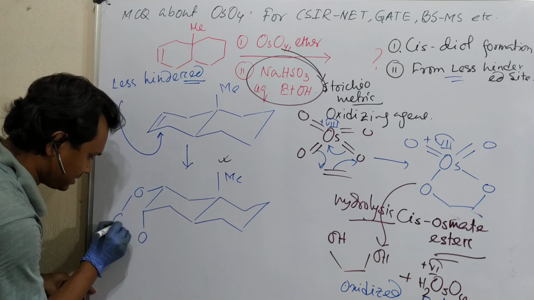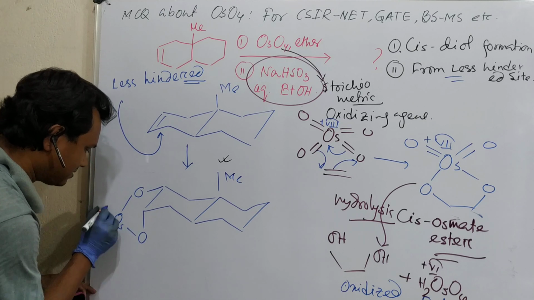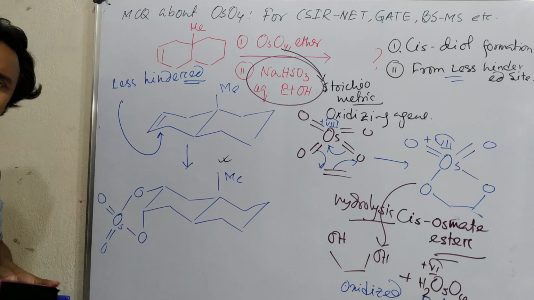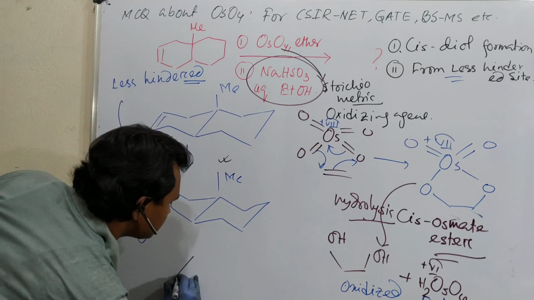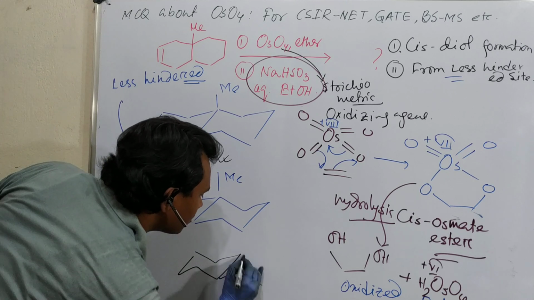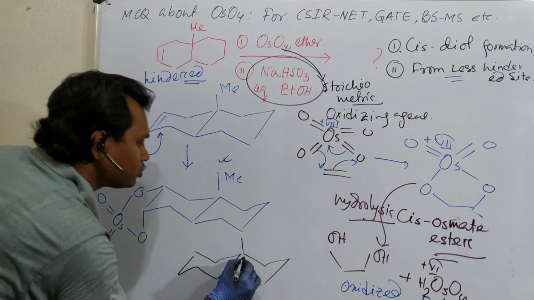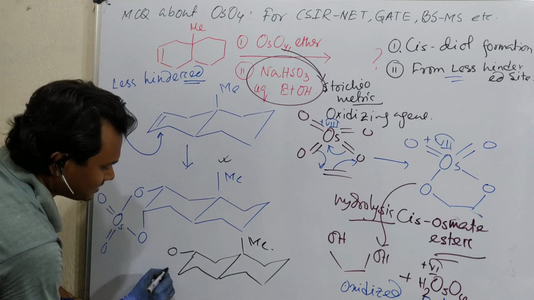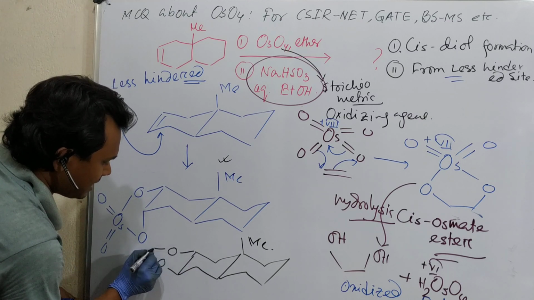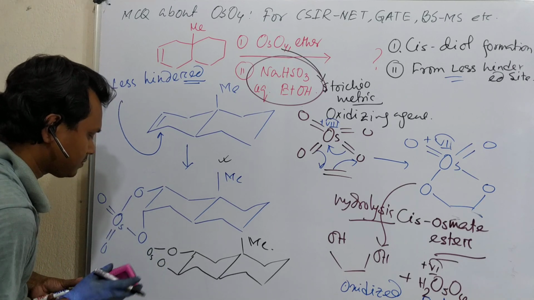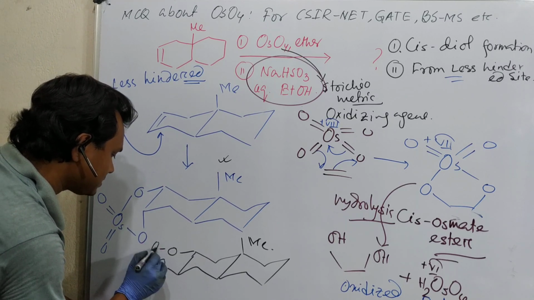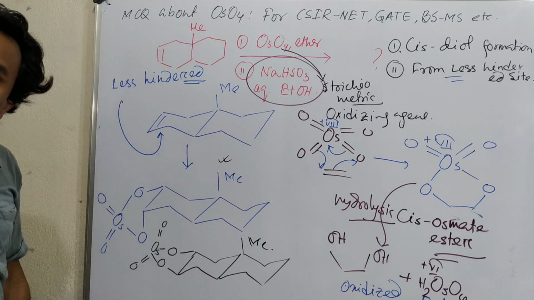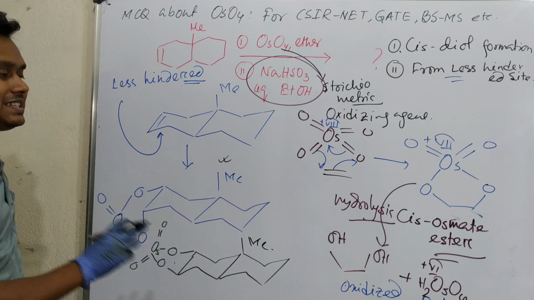I will give you. So this is osmium, this. By the way, you may say that, sir, you are writing this. Instead of that, if you write this thing, will it be right or wrong? And another thing, do some good practice for drawing cyclohexane. Majority of students make mistake. This and this is OA. This is OS. This is one. This is one. So this is also a 6-member ring, but actually this is not cis.